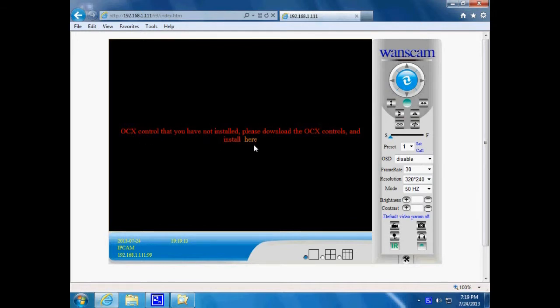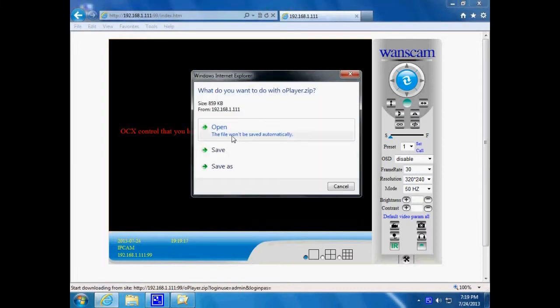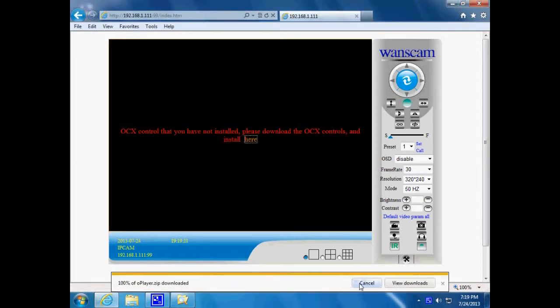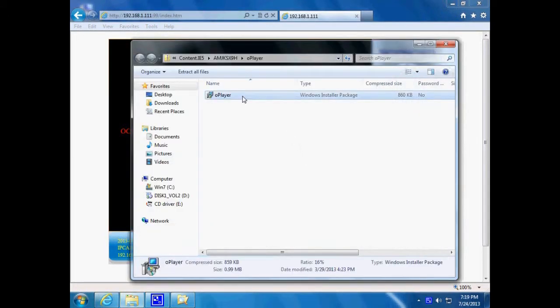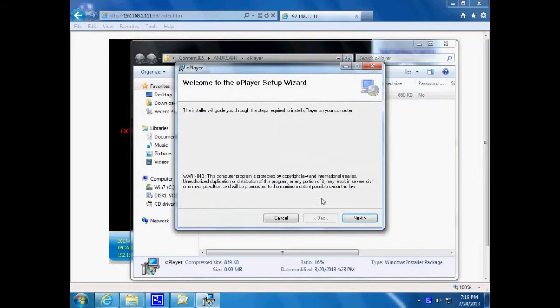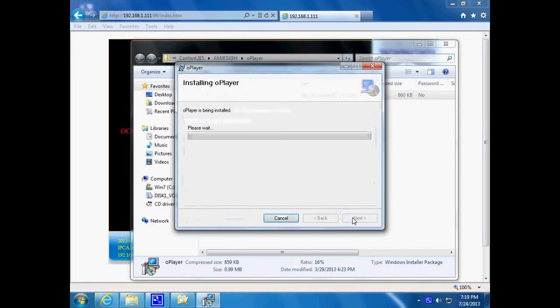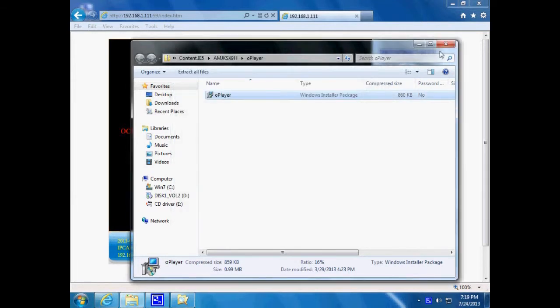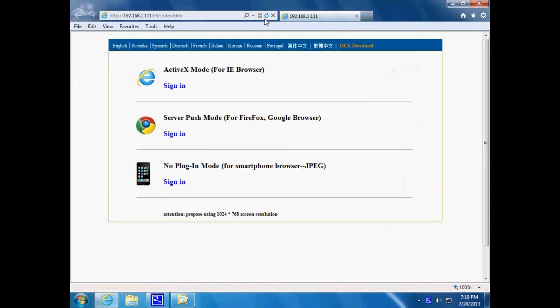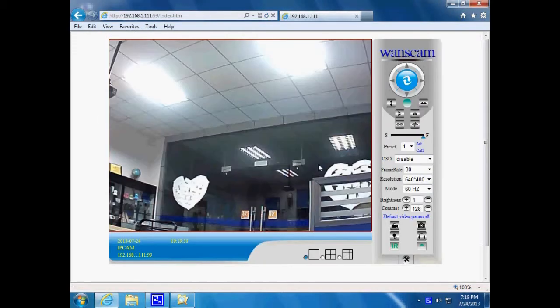When you use IE browser, you should install the plugin. Click here to download it. Installing a player. Installation complete. Refresh the web page and sign in again. Now we can see the video.